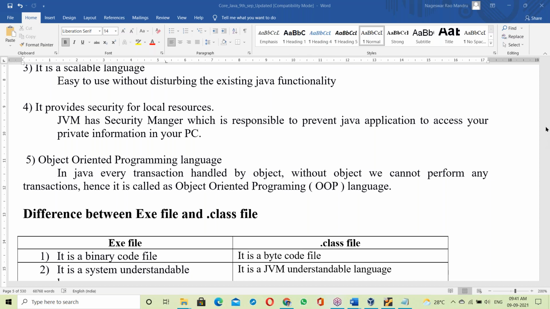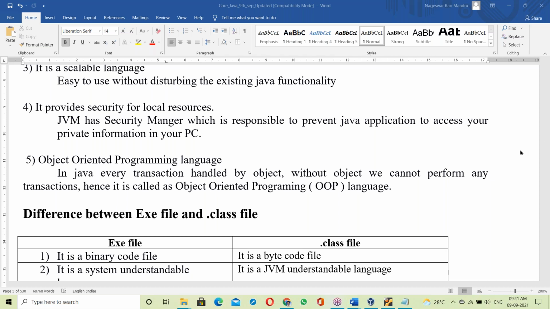The jar is not OS dependent. Here only the JVM is OS dependent. In the JDK software there are the JVM, JRE, Java compiler, library, many things. Here the JVM is OS dependent.